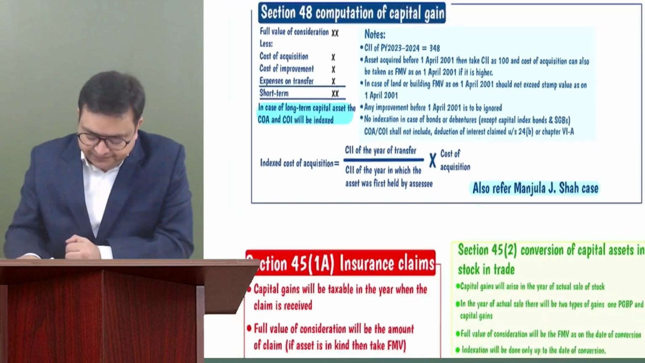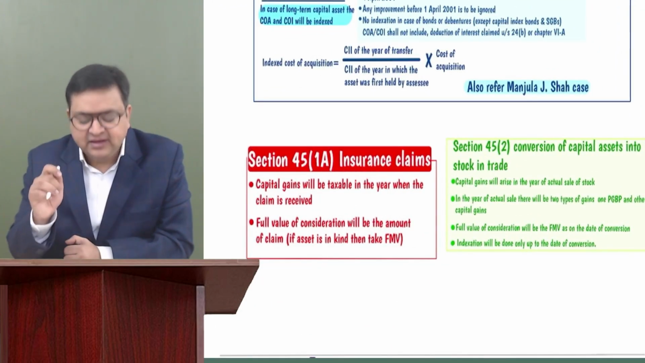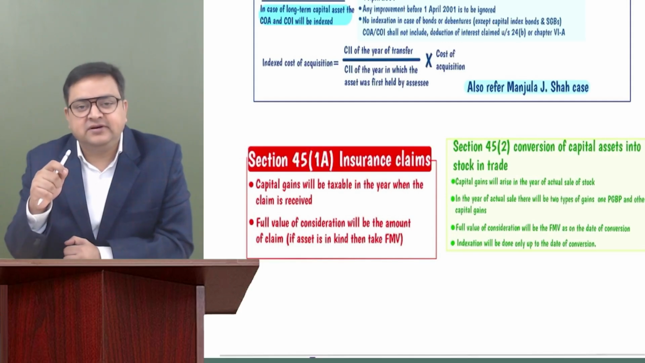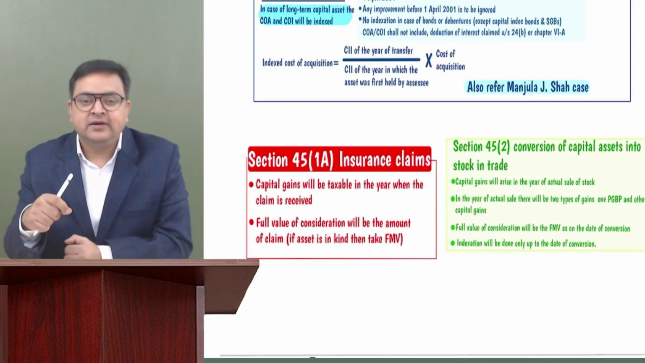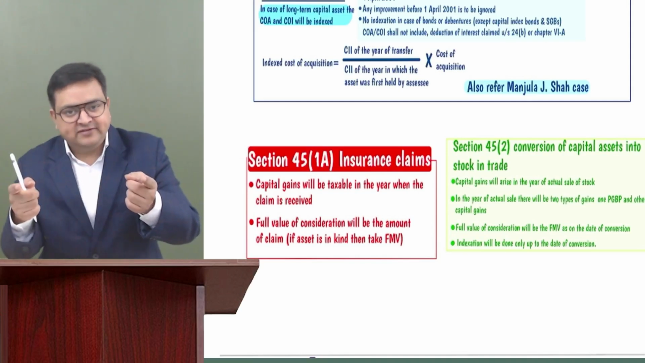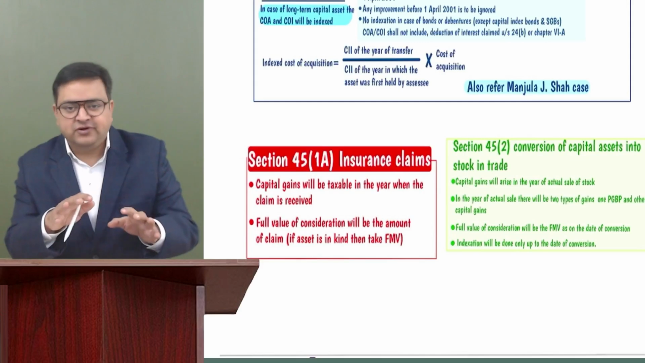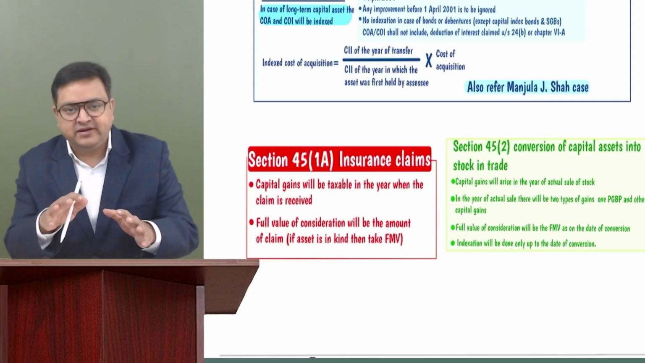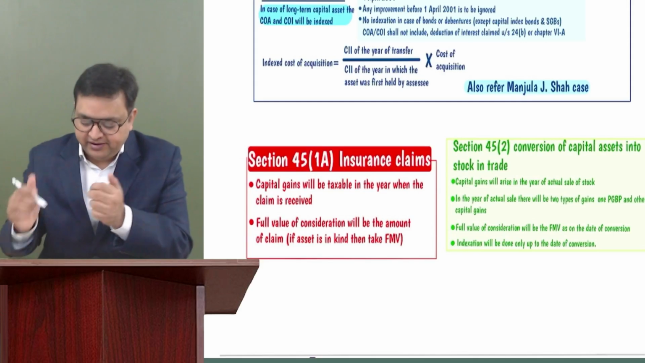Not that important, right? 45(1)(a) insurance claim, I've already discussed that whenever the asset is destroyed and the assessee is receiving an insurance claim from the insurance company, the year of transfer and the year of taxability can be different. What is the full value of consideration? Whatever you receive from the insurance company, that is the full value of consideration, right? But here the year of transfer and the year of taxability can be different.